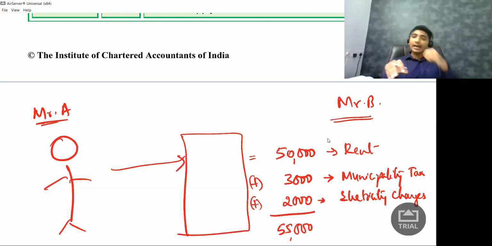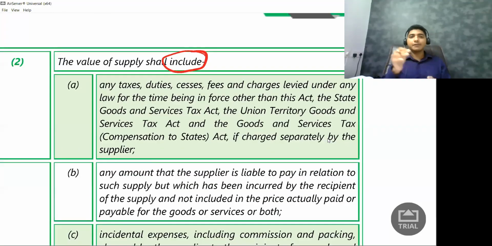Question is, should I collect GST from my customer? Answer is yes, I will collect GST from my customer. But the question is on what value? Should I collect it only on 50,000 rupees, or 53,000 rupees, or 55,000 rupees? Should I collect tax on the municipality tax as well? Well, you need to look back to the definition. It says the value of supply shall include any tax.